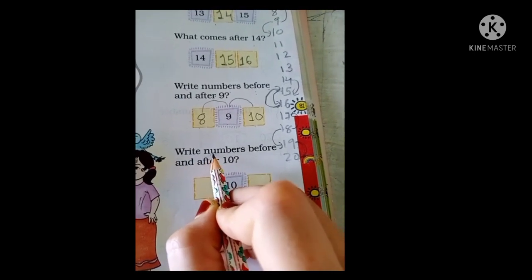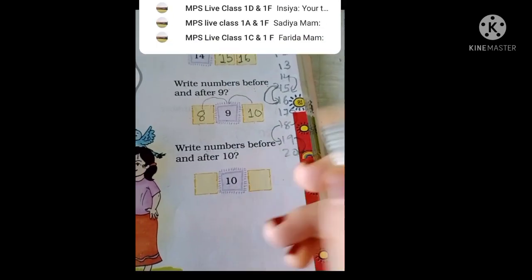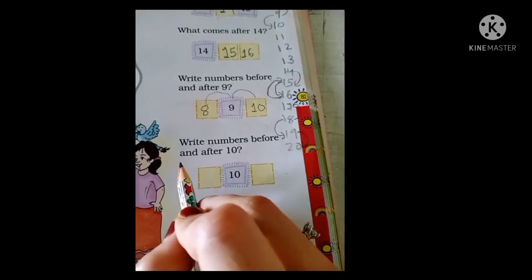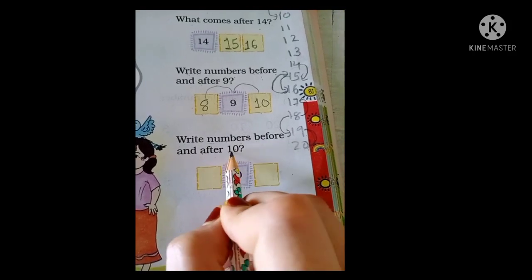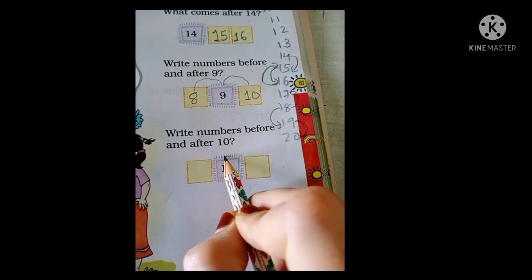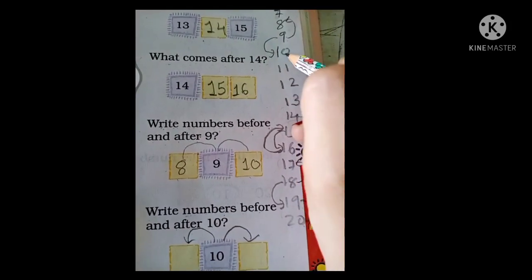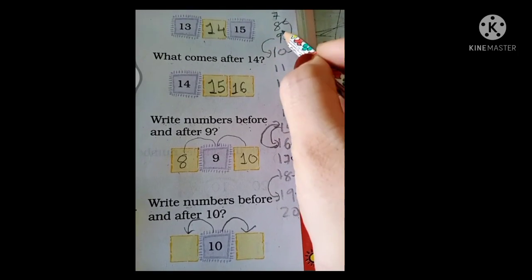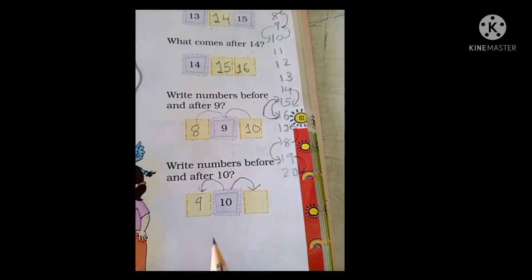Write numbers before and after 10. We have to write down the numbers which came before and after 10, means before 10 and after 10. So here is your number 10. Before यानी इससे पहले. So number 10 से पहले कौन सा number आता है students? Number 9. So here we have to mention 9.